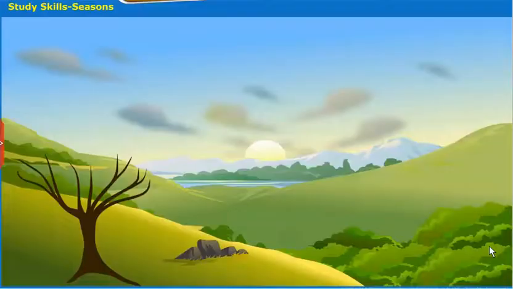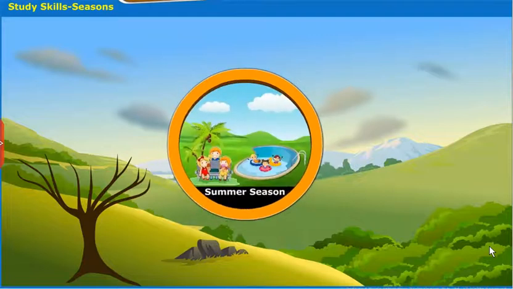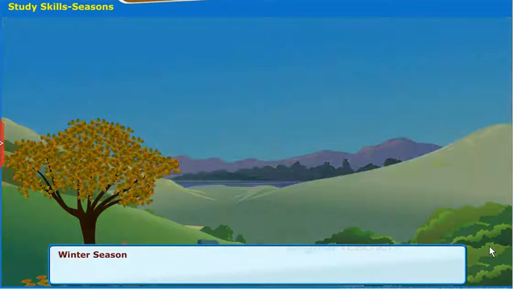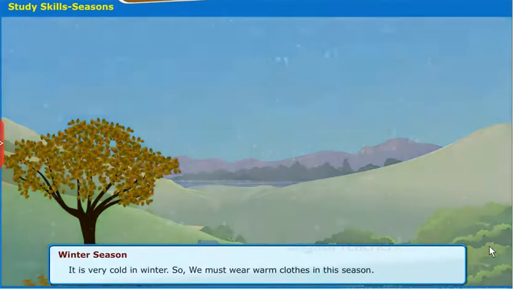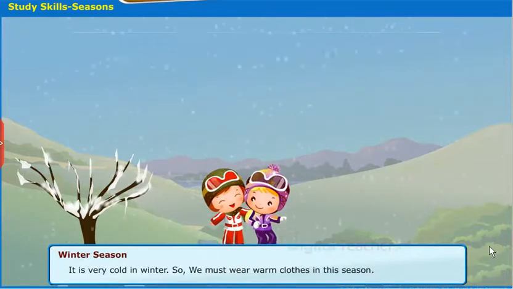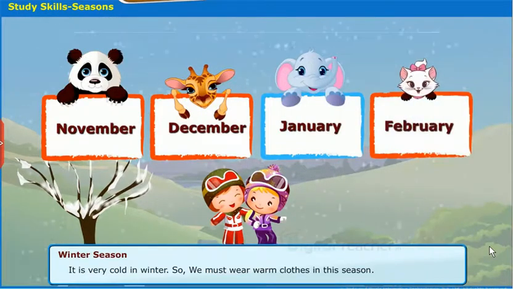Let us learn about the seasons in a year. We have 3 seasons. They are winter season, summer season, and rainy season. Winter season. It is very cold in winter, so we must wear warm clothes in this season. Winter season will be in November, December, January, and February.